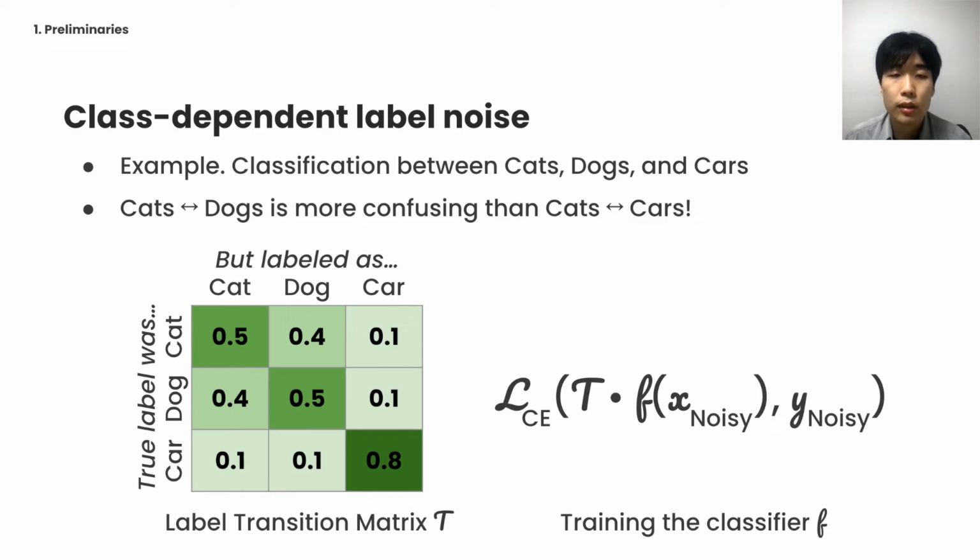By attaching the label transition matrix to the classifier while training with noisy labels, we can yield a statistically consistent classifier. This can be intuitively understood as being skeptical towards all the labels, weighting the level of skepticalness with the label transition matrix.